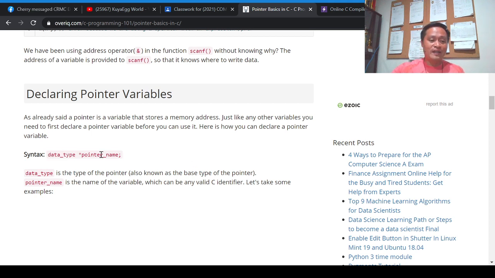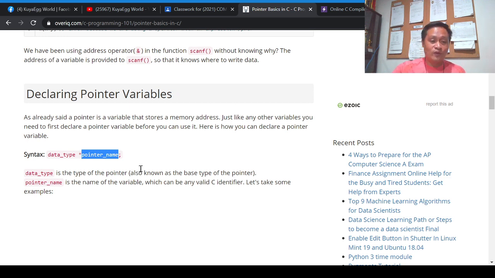And then followed by the pointer name or a variable. A pointer variable is a user-defined variable. You can supply any name as long as you follow the rules in variable naming. We have this naming convention: it must start with an alphabet, followed by any combination of letters, numbers, and underscore. Other than that, it will not run.